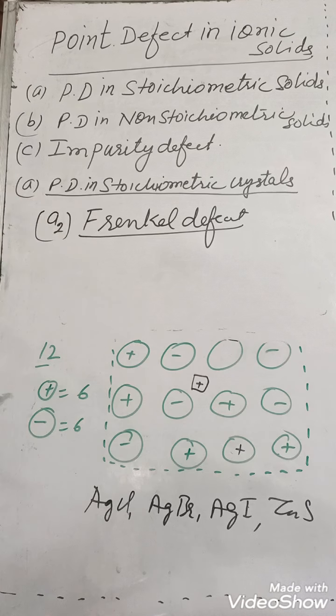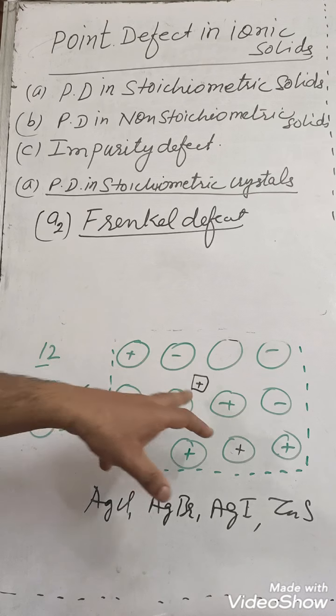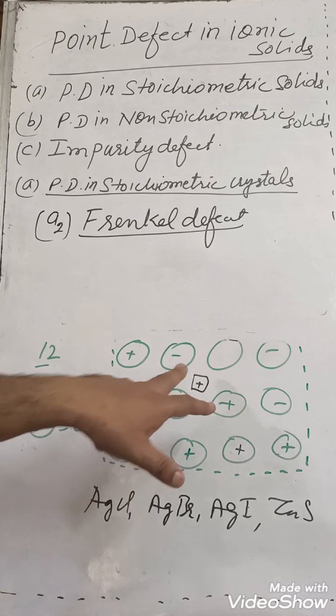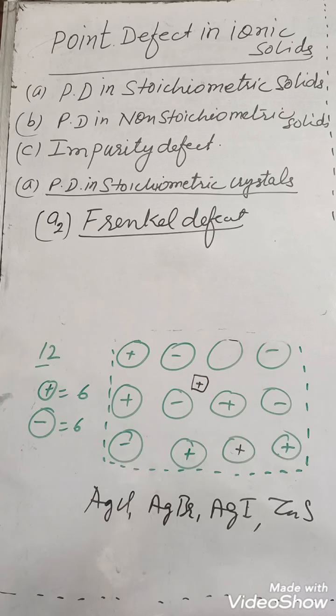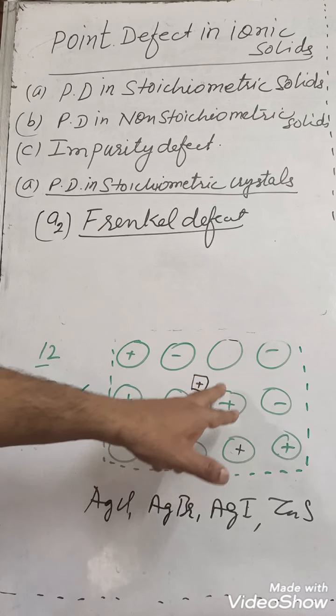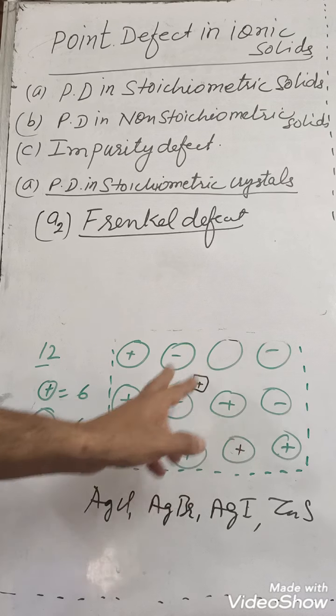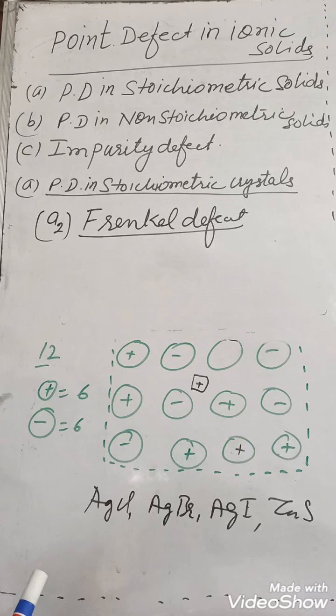And second part of this defect is Frenkel defect. In Frenkel defect, what happened? Some of the particles are missing from their sites, but they are present in the interstitial site in between the particles, and that gap in between the particles is known as interstitial site.